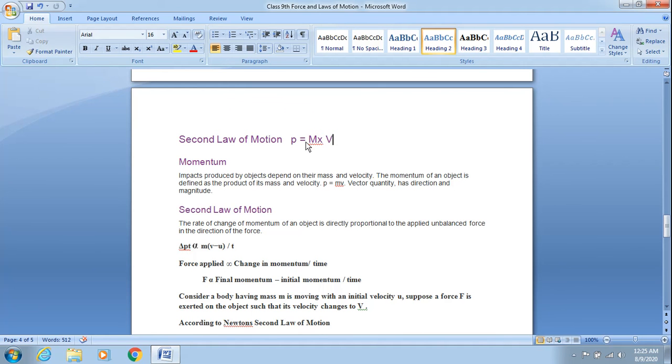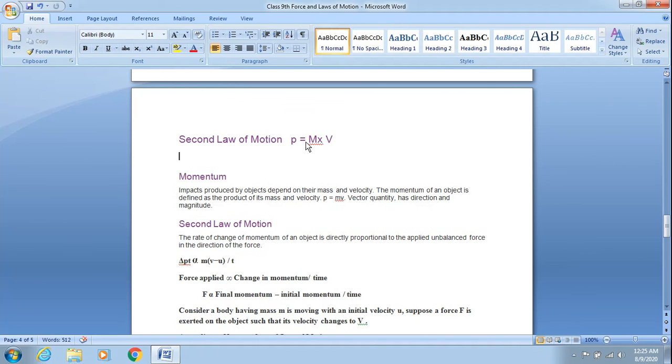Children, please remember, momentum is possessed only by the objects which are moving. Why? Now the question arises, why? Because momentum is the product of mass and velocity. If any object is at rest, it is not moving.